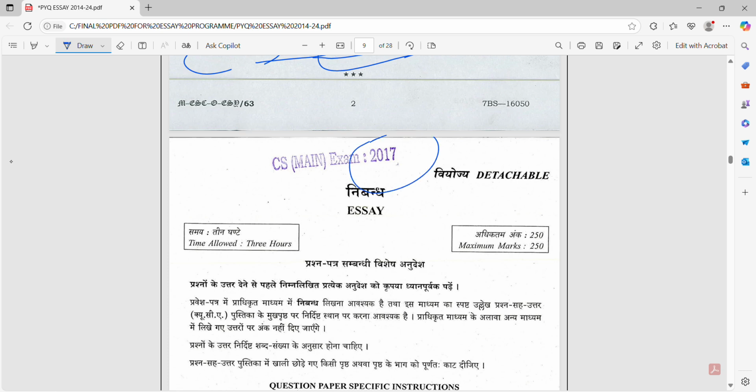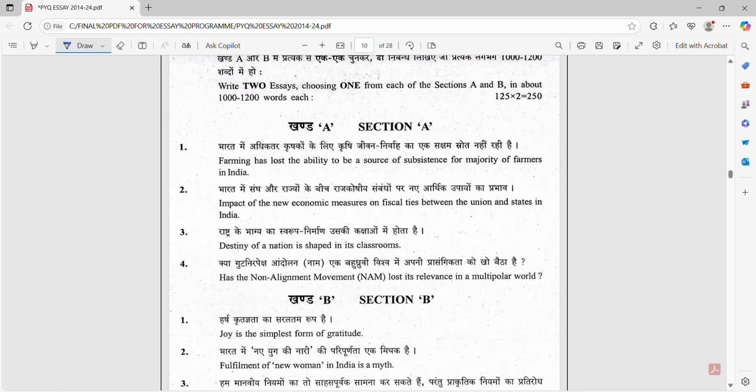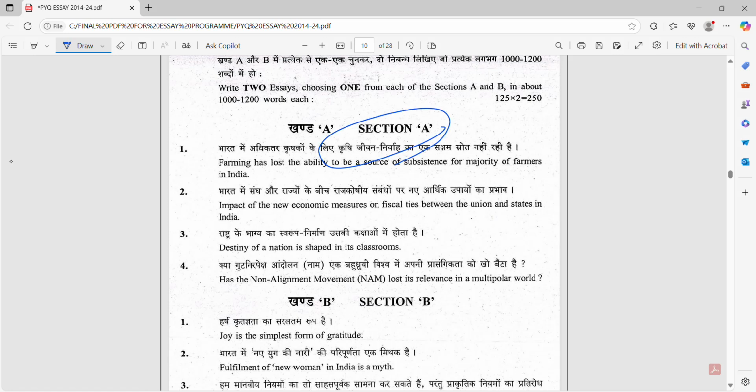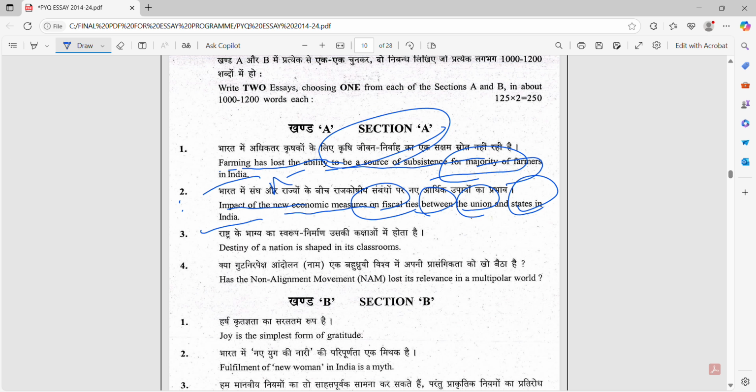Okay, what does the 2017 paper say? This is section 1: farming has lost its ability to be the source of subsistence for the majority of farmers. This is assertion. Impact of the new economic measures on the fiscal ties between the union and states. Okay, it was current-affairs based. That year was demonetization, GST reforms, that was the case. Third: destiny of a nation is shaped in its classroom. This is an assertion as well as an argumentative essay.